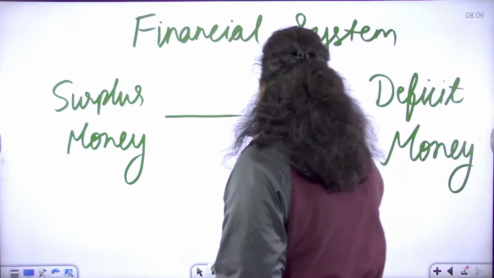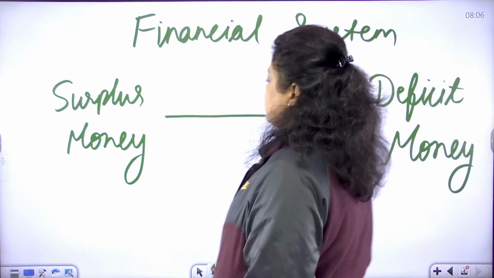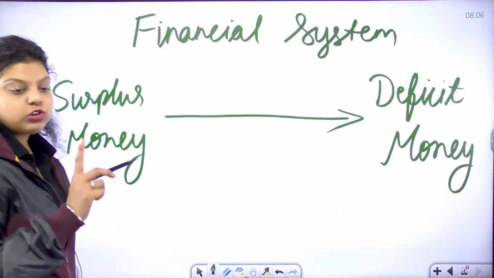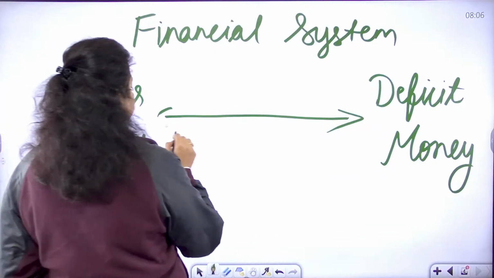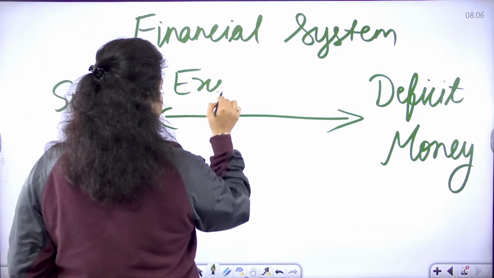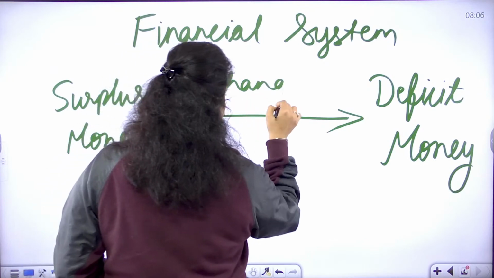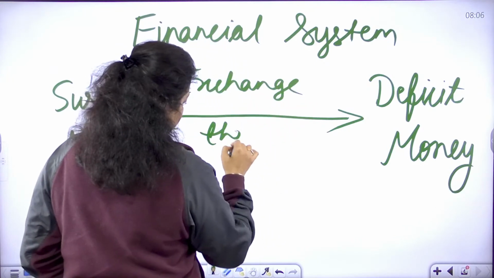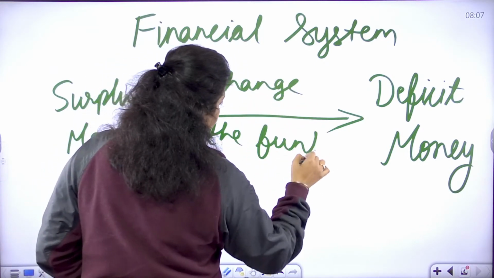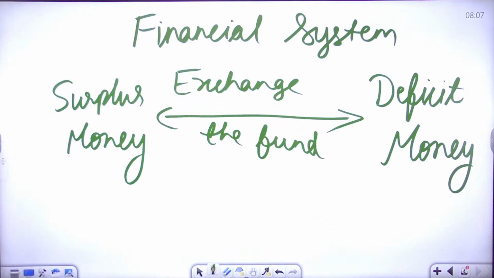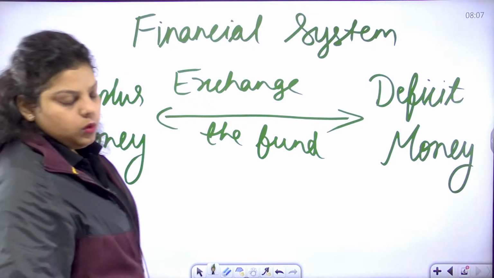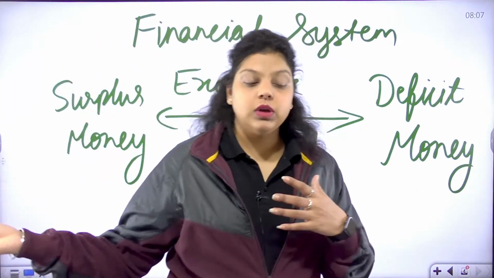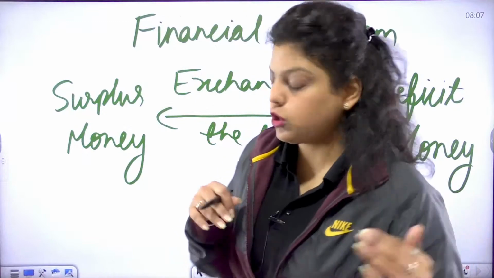The financial system helps us to exchange funds among the persons who have surplus money and the persons who have a deficit of money.